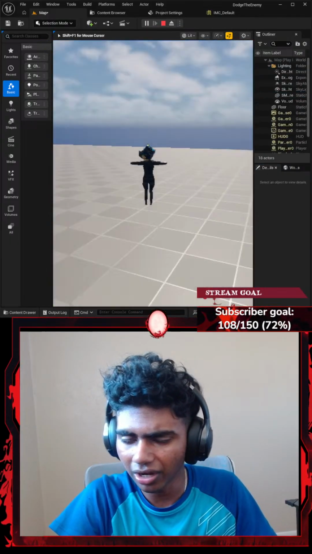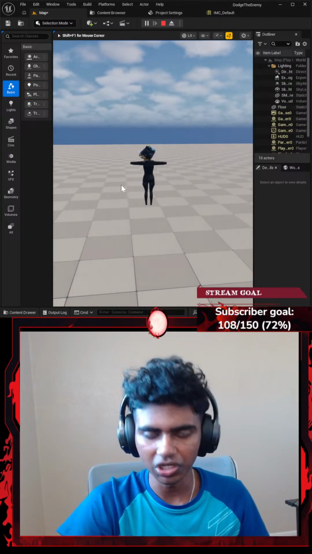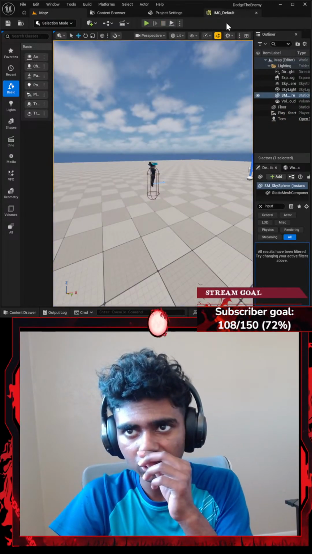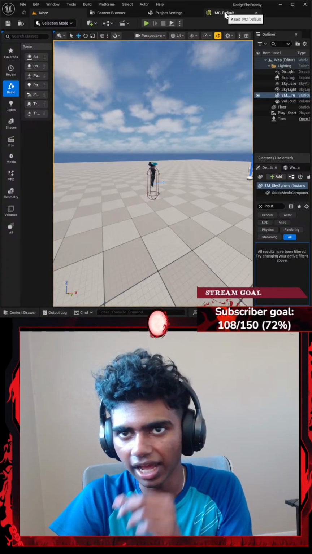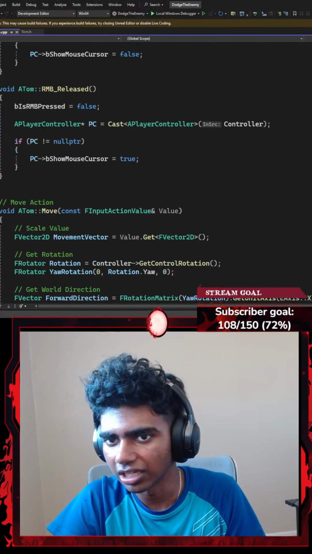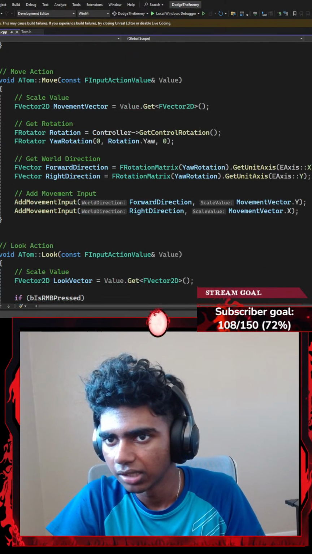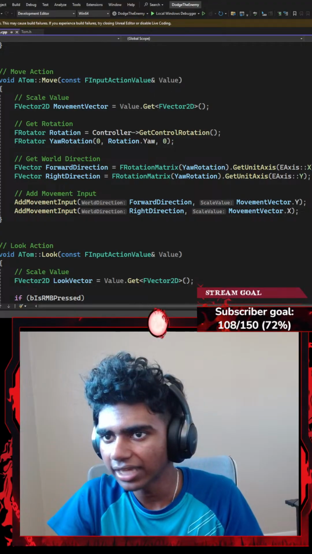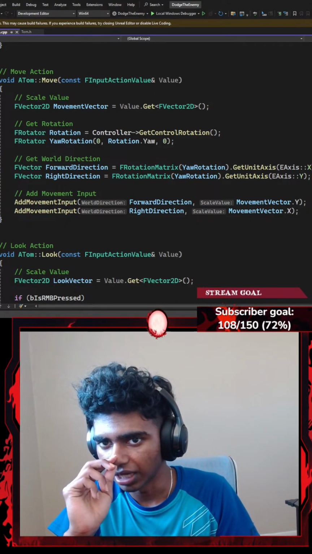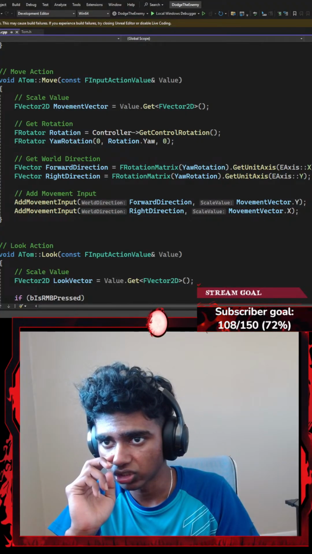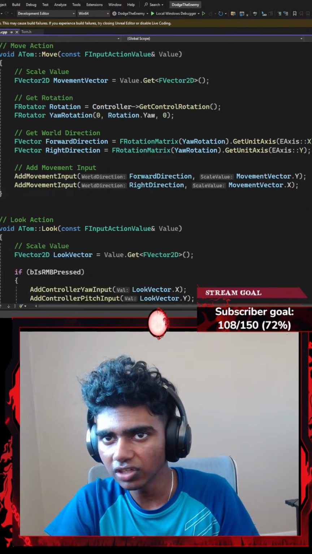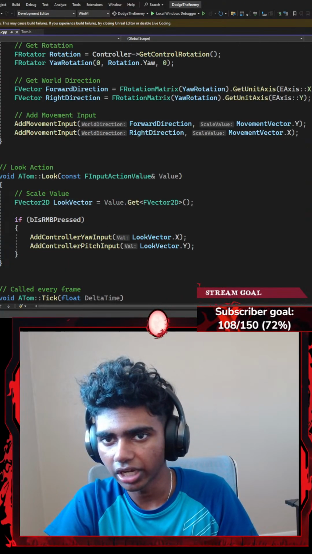Why do I turn so quick? Guys, there are some small issues here. I do not think I have time to fix it today, so I might work on it next stream. I know that I'm making a very silly and easy mistake here. Get unit axis, e-axis is x-axis, right direction. I have my look vector, right direction, movement vector dot x-axis. I'll figure this part out tomorrow because I have to go right now.